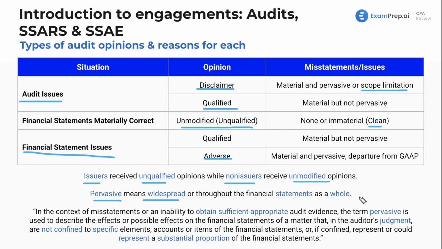We've got one more slide here on the audit opinions, making sure you've got these down. We also obviously have a whole lesson on audit opinions more towards the end of the course. This is very important, crucially important. You're guaranteed to see this on the exam. I mean, most of what we're going through and all the lessons you're going to see, but if I could emphasize this even further, I would emphasize this for sure.